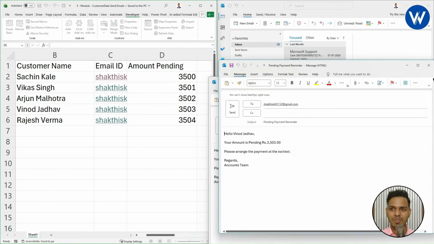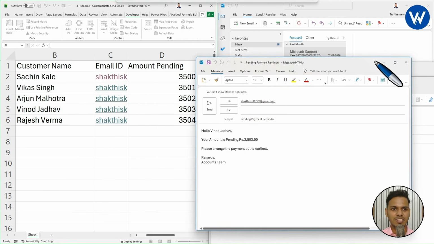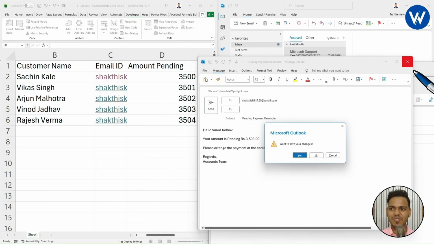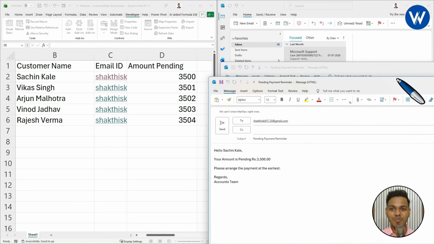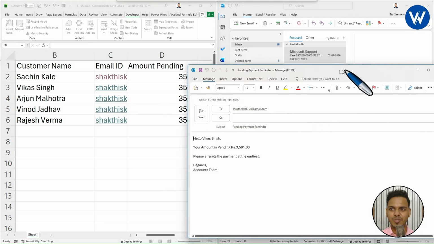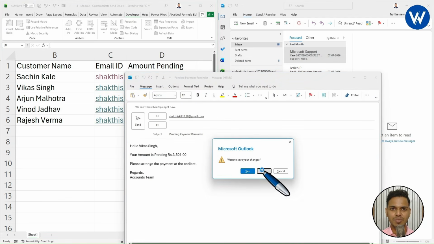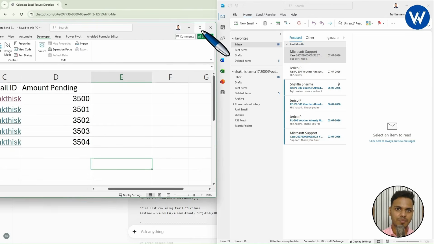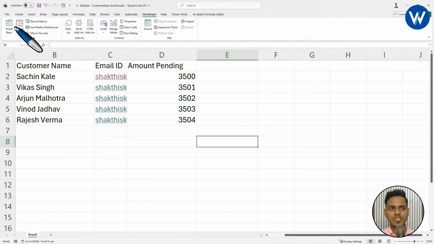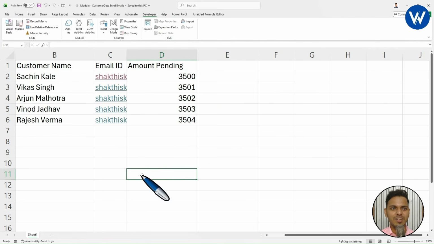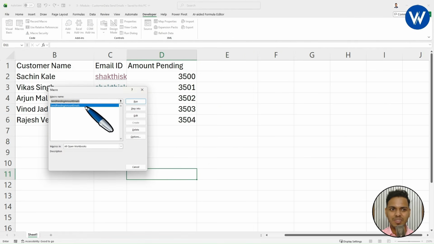Okay, I will click on No. In the same way, you can see for Vinod Jadhav 3,503, perfect. Wow. Now what we will do is change Display to Send. Let me show you. First of all, I will close all these options. Now let's open this one. One second, guys. Yes. Now, first of all, you need to make changes here. Instead of Display, you can type Send. Now let's close this and run the macro.